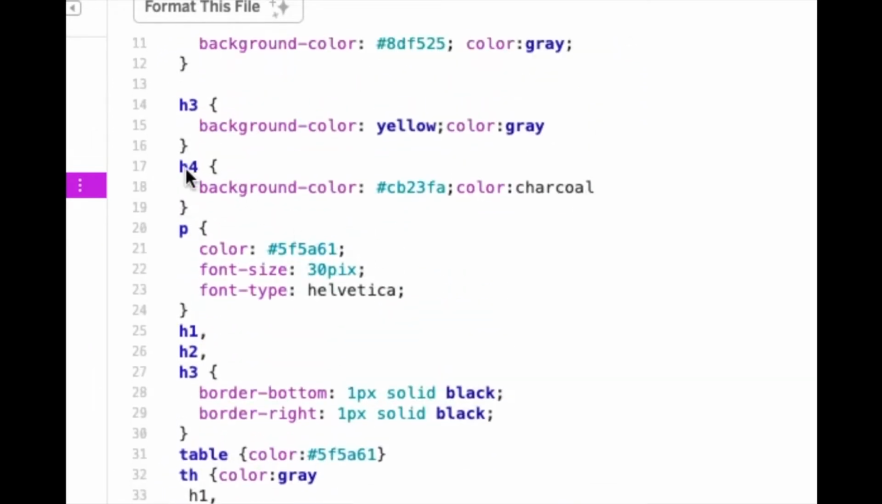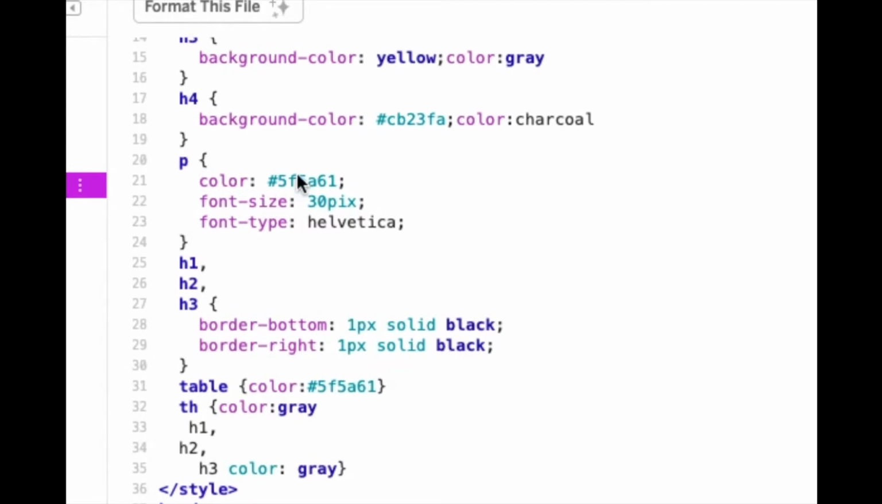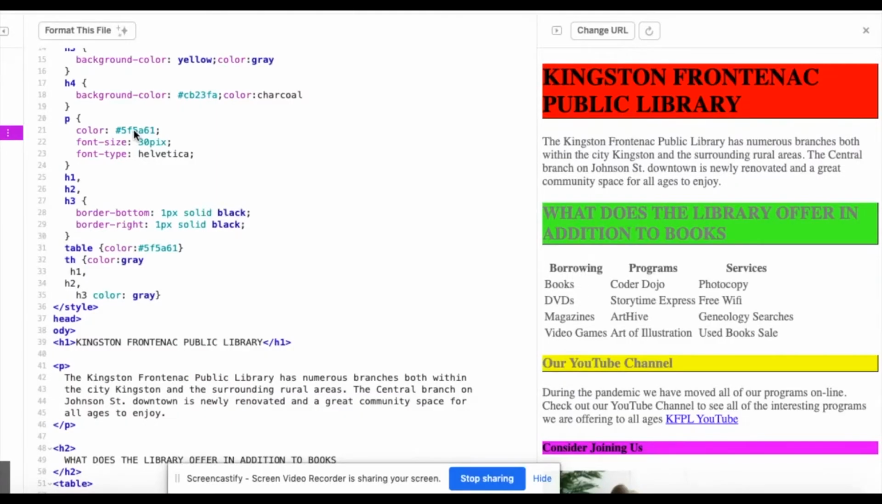I changed the color of my H1, 2, 3, and 4. I changed the color of my paragraphs. You can see that they have all gone to a gray color.